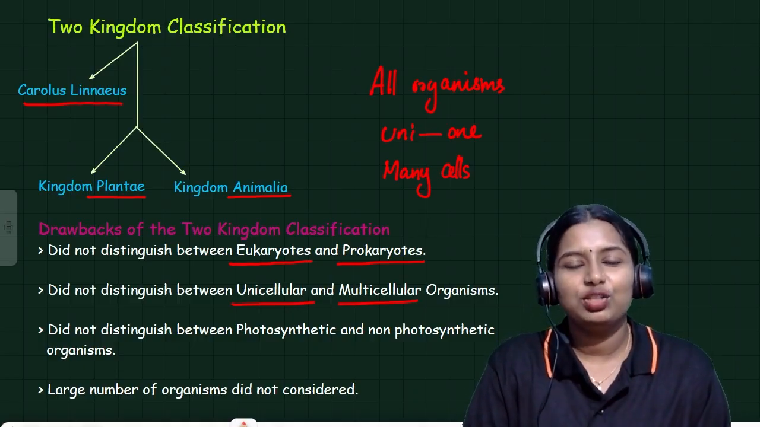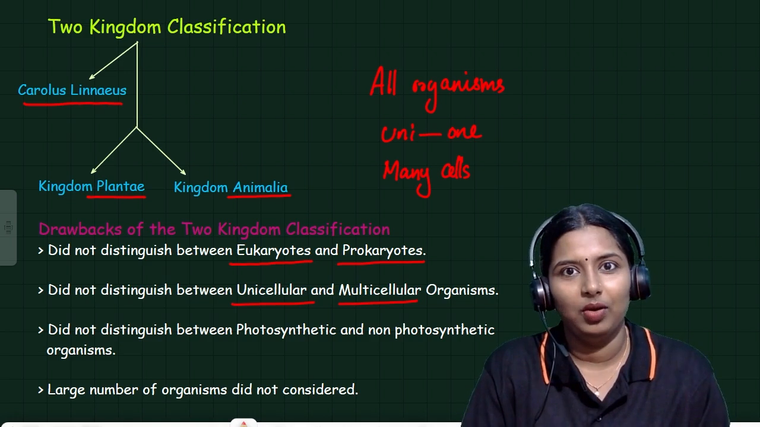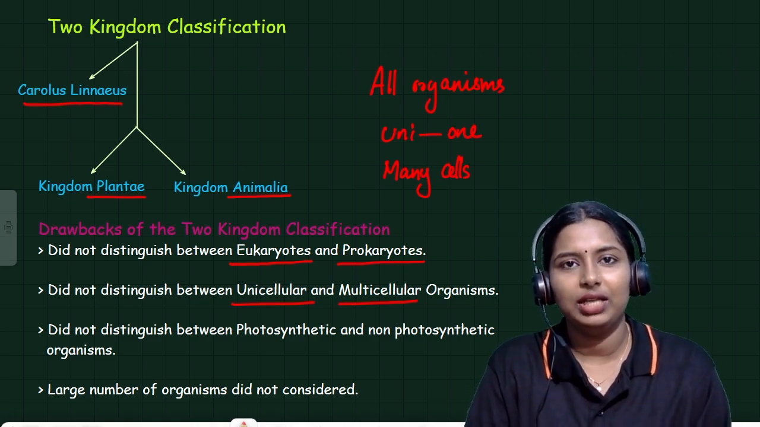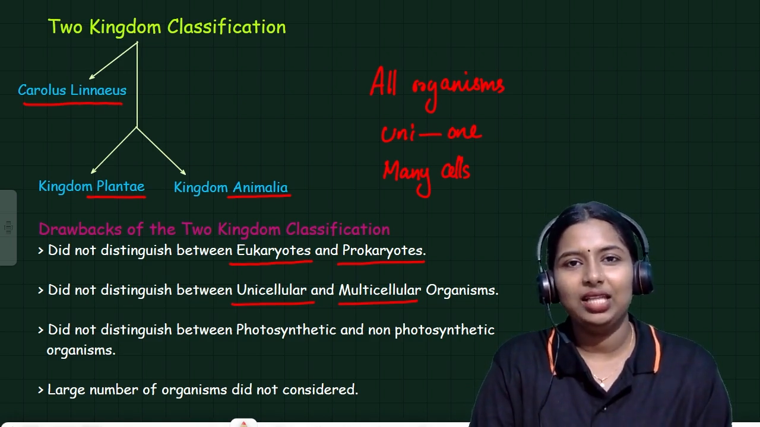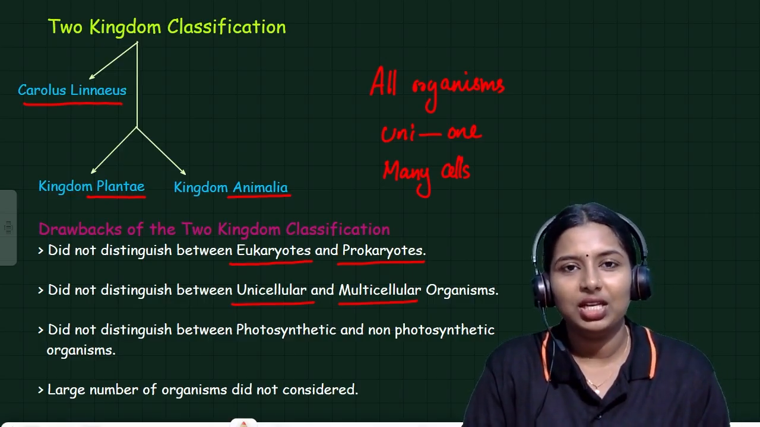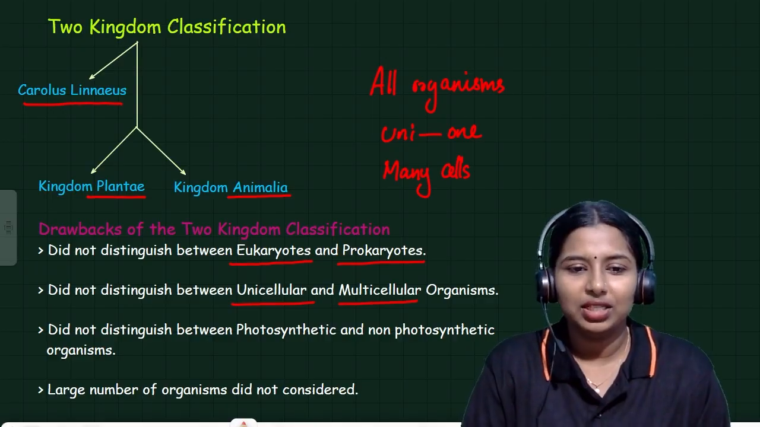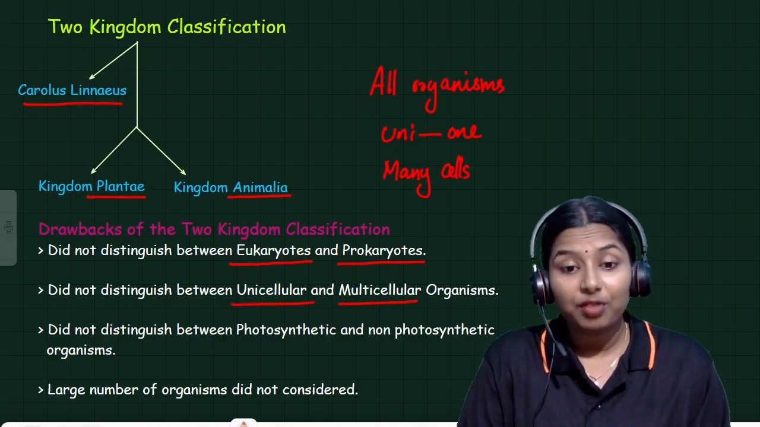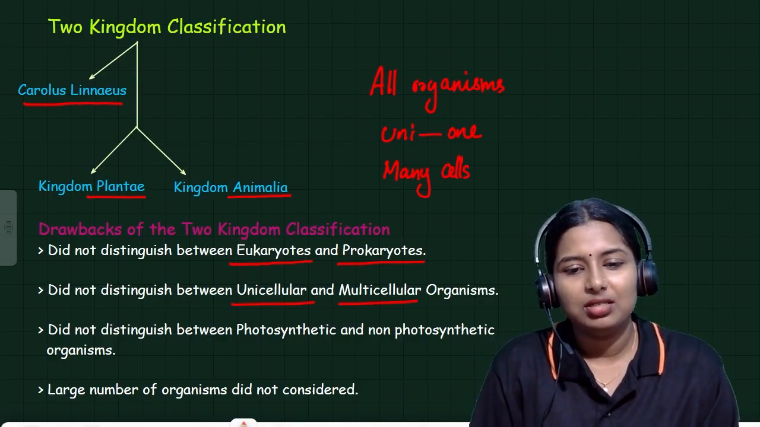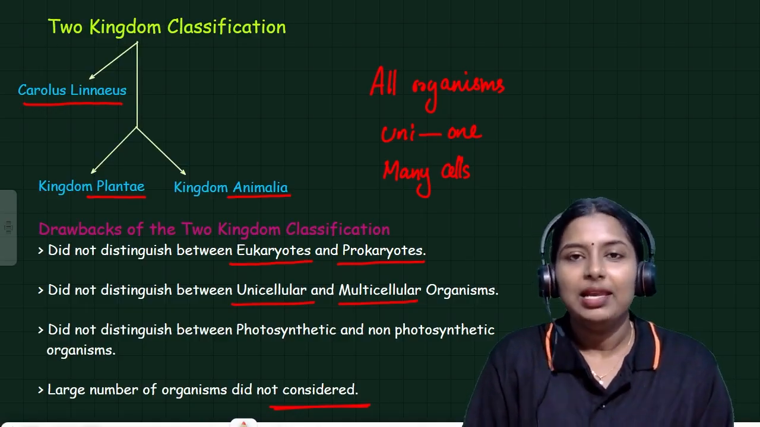It did not distinguish between photosynthetic and non-photosynthetic organisms. Photosynthetic organisms, what are they? Plants, cyanobacteria. These are some photosynthetic organisms. So in the two kingdom classification, Linnaeus did not mention photosynthetic and non-photosynthetic organisms. A large number of organisms were not considered. So these are the major drawbacks of two kingdom classification.